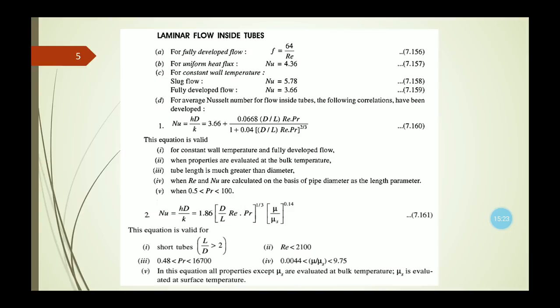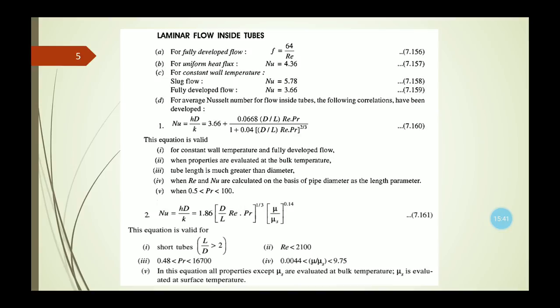The value of mu by mu s also lies within the range of 0.0044 to 9.75. In this equation, all properties except mu s are evaluated at bulk temperature, and mu s is evaluated at surface temperature.